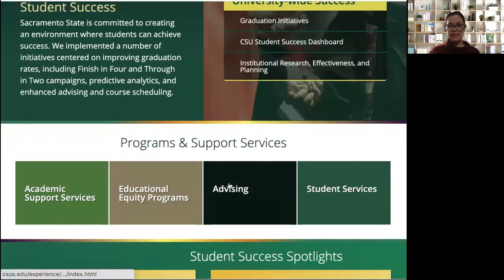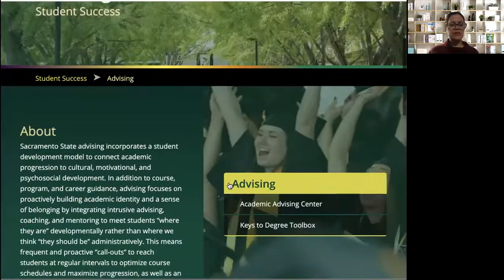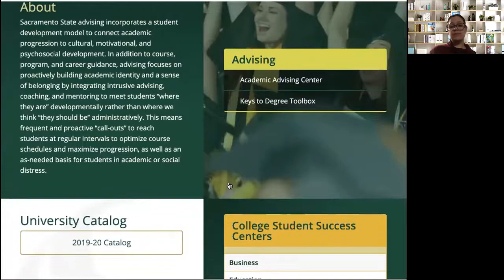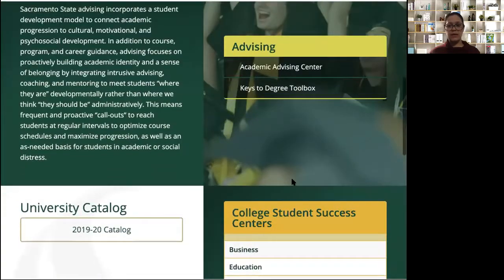So here's the advising, so Academic Advising Center. So this would be for general education, GE advising. You can also go to any full-time psychology faculty member for advising, but we'll get a little more into how to do that in the coming weeks.